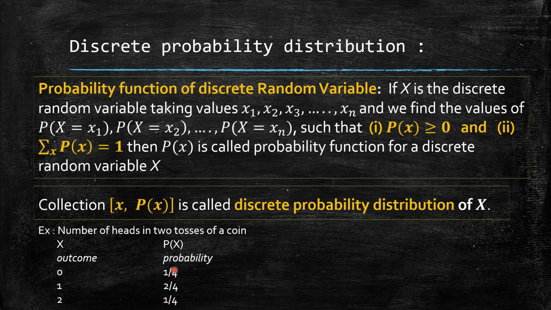So you can closely observe that each is non-negative, the first condition holds, and if you sum it up, adding all these, it gives 1. So thereby I can say p of x is a probability function, and together this is called a discrete probability distribution for the random variable x as number of heads in two tosses of a coin.